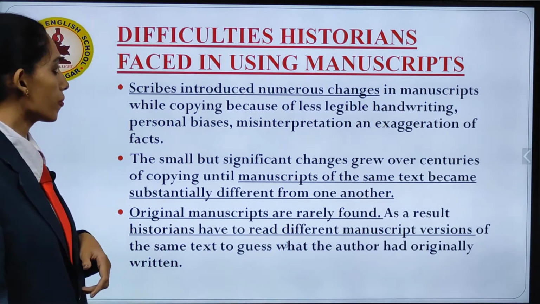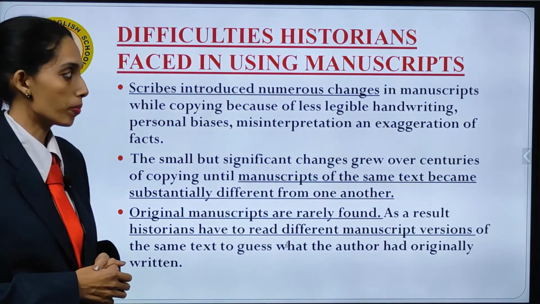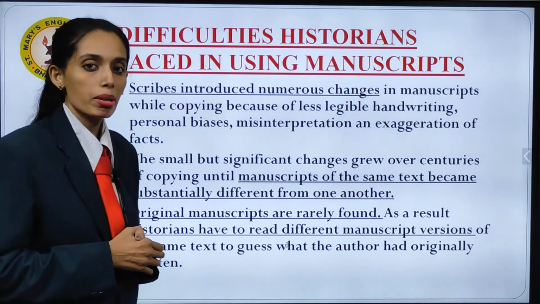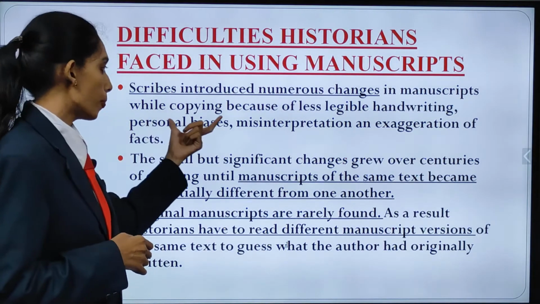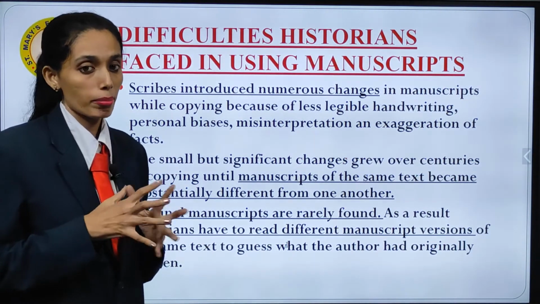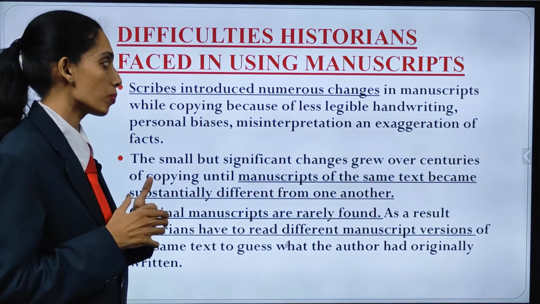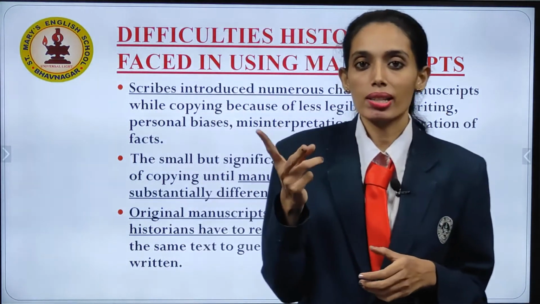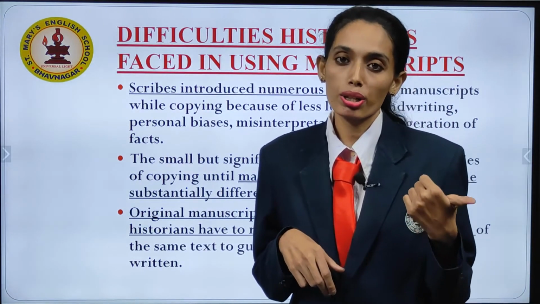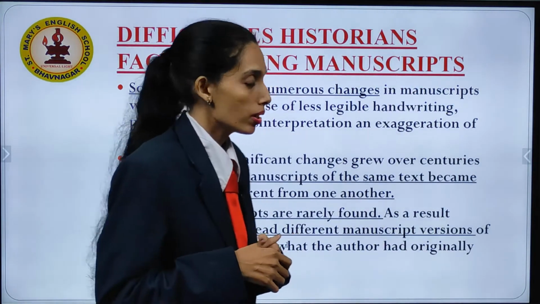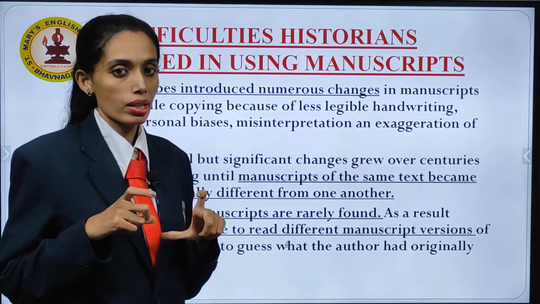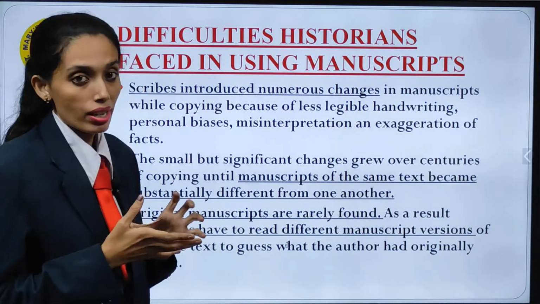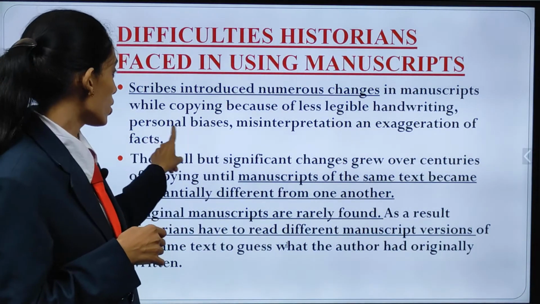Difficulties historians faced in using manuscripts. Scribes introduced numerous changes in manuscripts while copying. Why? Because of less legible handwriting. They used to write in two different styles. One is cursive writing and one is other way of writing. So here some of the handwritings were not clear. Personal bias,